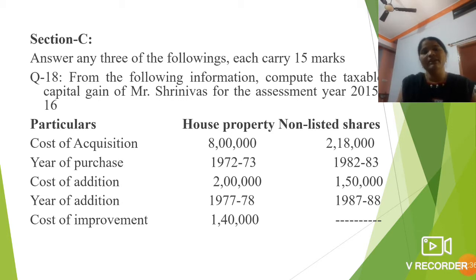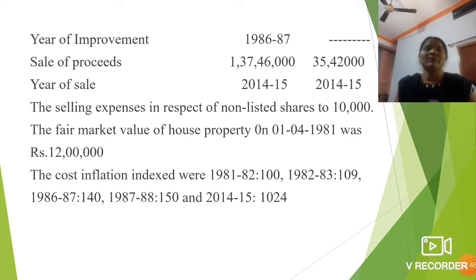Cost of improvement is given here: for the house property 1 lakh 40,000, and for the non-listed shares nil. The year of improvement of the house property is 1986-87, and for the non-listed shares it is nil.